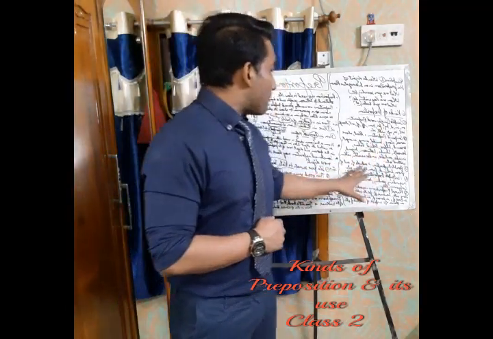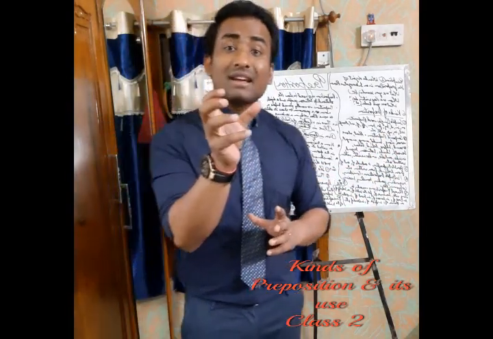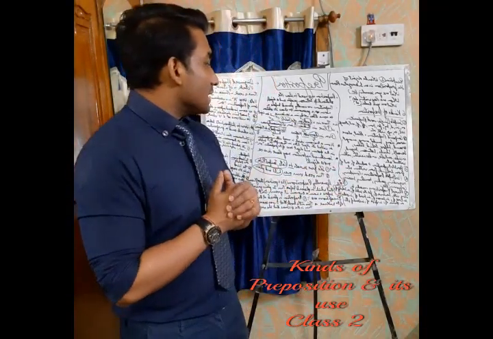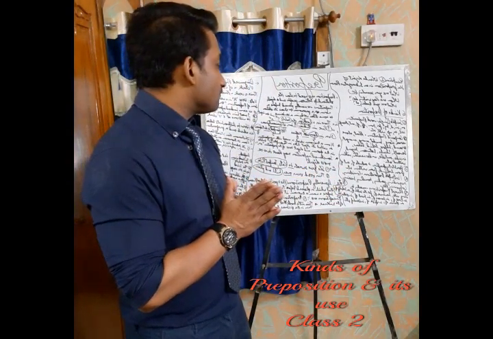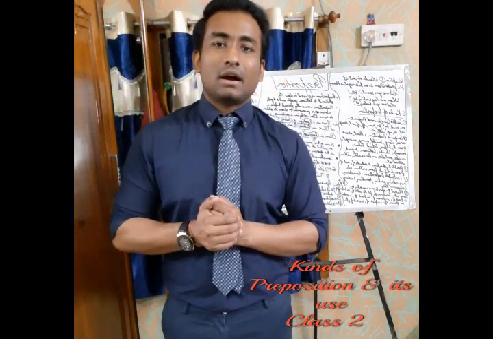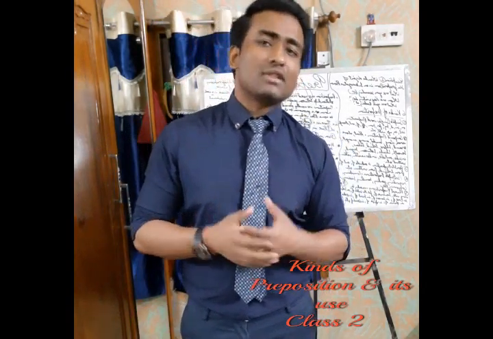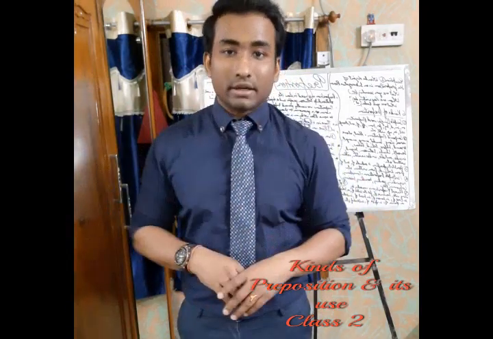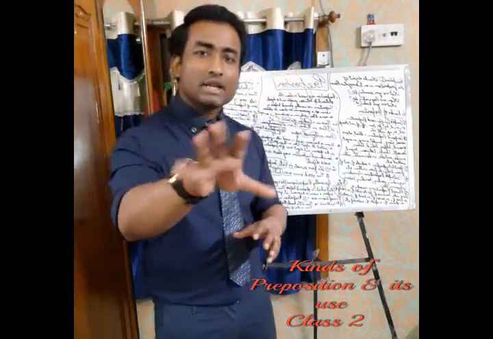Now let us know some participle prepositions. What do participle prepositions mean? Like considering, regarding, then concerning. Concerning: if I have to make a sentence, like, he wrote me a letter concerning my health, or concerning about my health. He wrote me a letter concerning my health means he was concerned about my health, so he wrote me a letter. So this is how you use it. Very rare use, but again you use it.